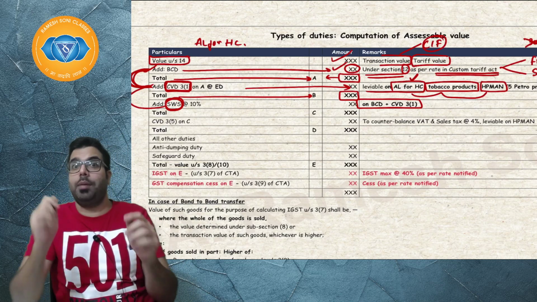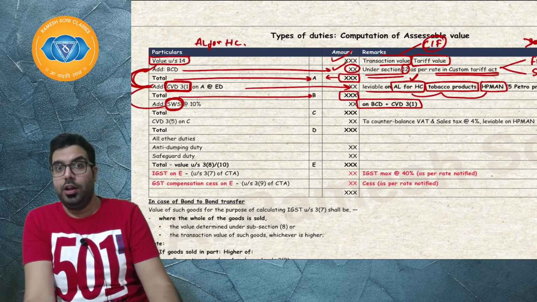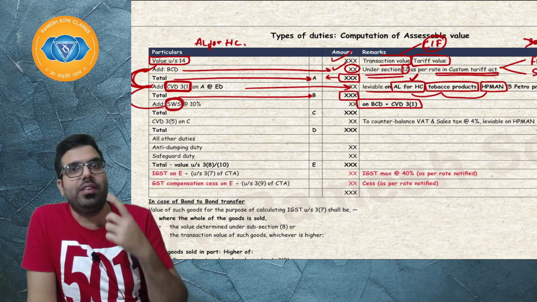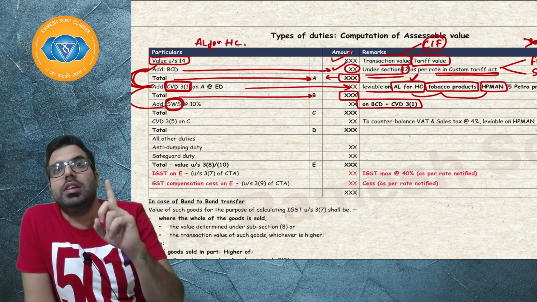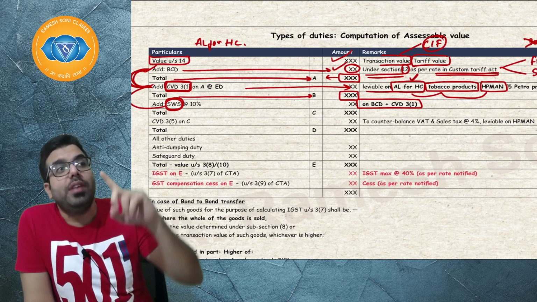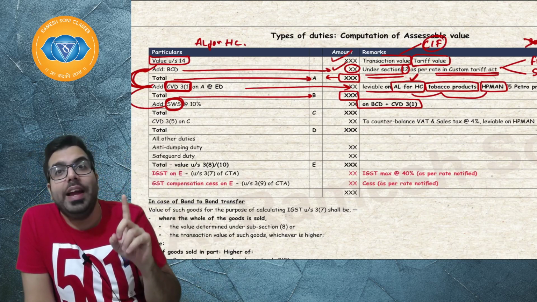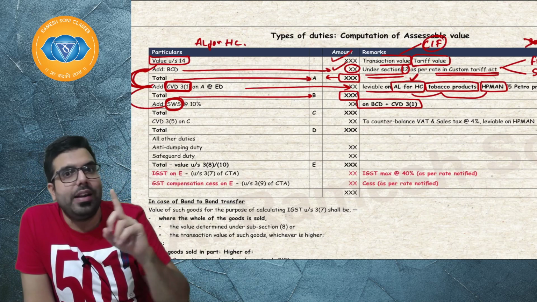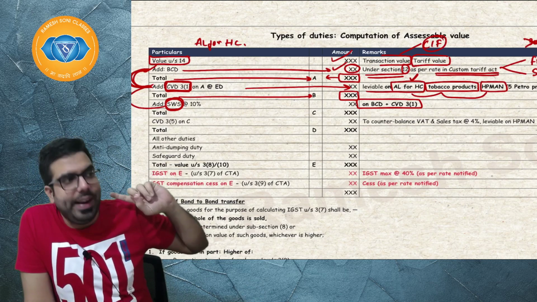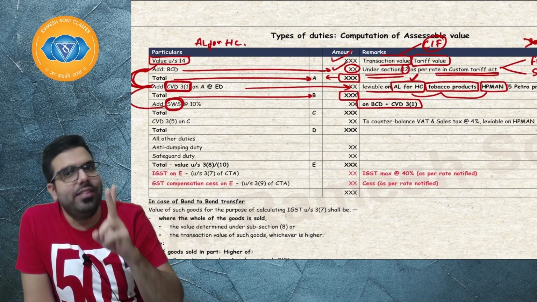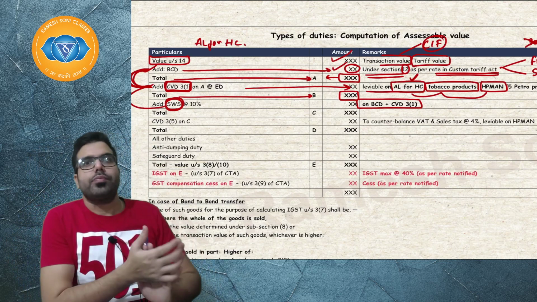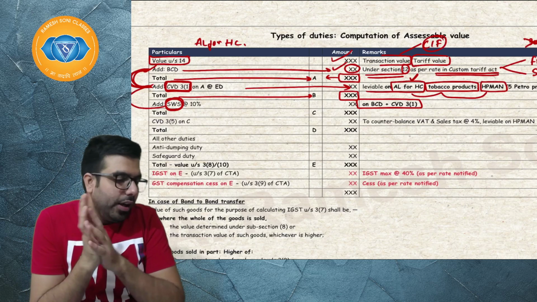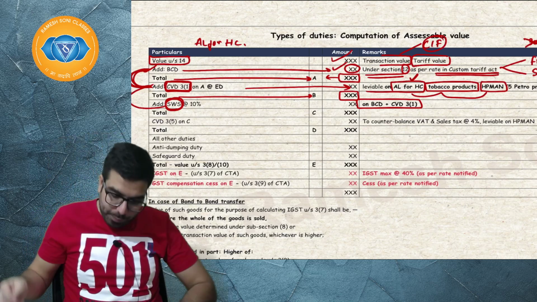Remember one thing in the exam, if they ask you a short note on social welfare surcharge, number one, it is levied under section 110 of the Finance Act 2018, and secondly, it is levied at the rate of 10%. Thirdly, it is to finance education, health and social security. I hope everyone is clear.